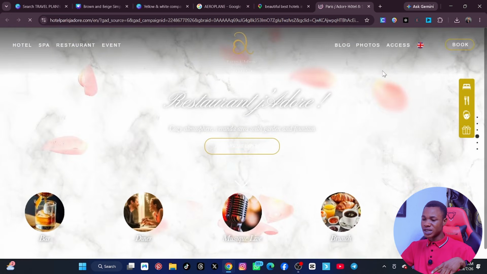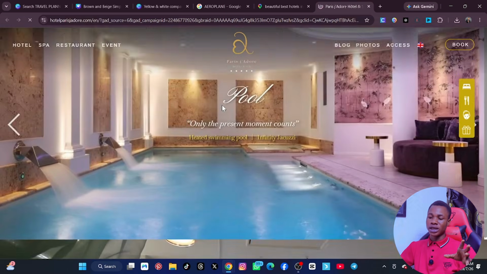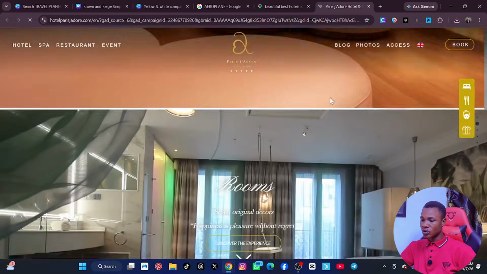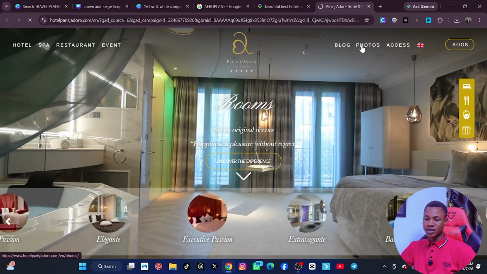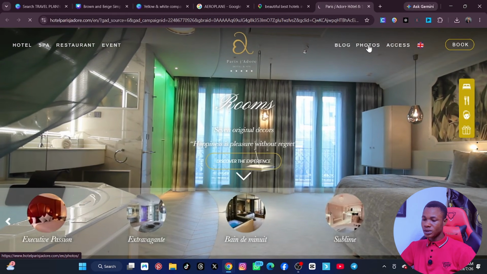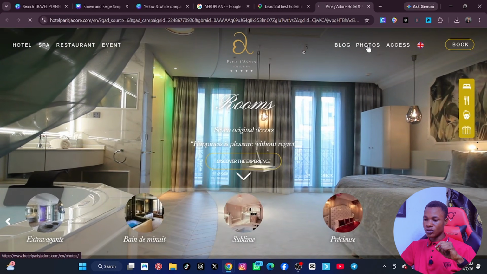What I want you to see from here is that you should be able to see the pictures of how the hotel looks, because you need the pictures. Actually, you need the pictures. So let's scroll down and click on photos. It has photos on the website. Sorry, the network is a bit slow, but let's allow it to load.